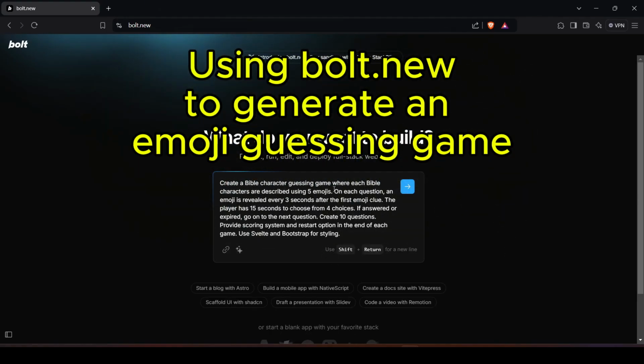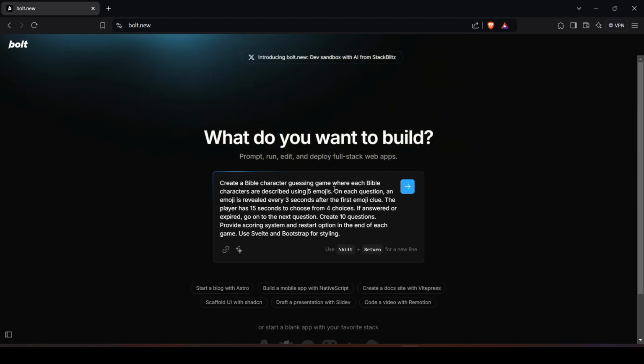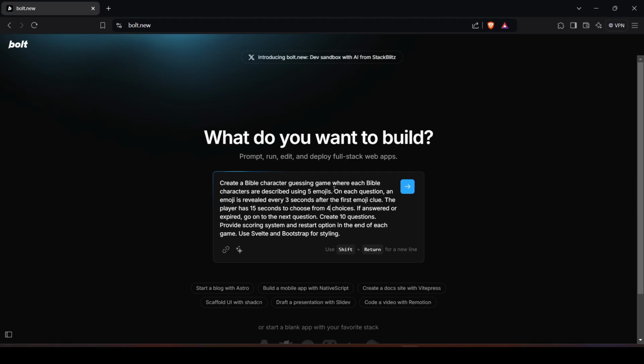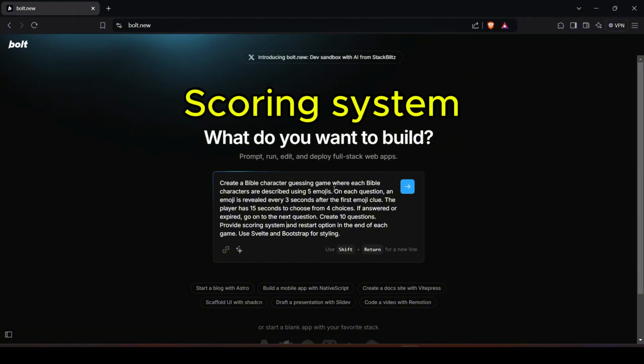What I will do is I will ask Bolt to create a new Bible character guessing game where each Bible character is described using 5 emojis, and it will reveal each emoji every 3 seconds, and the user will have the ability to choose from 4 choices. If answered or expired, it will go on to the next question until all 10 questions have either been skipped or answered. I asked it to provide a simple scoring system and a restart option at the end of the game.